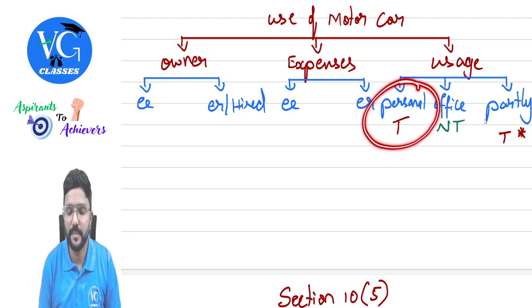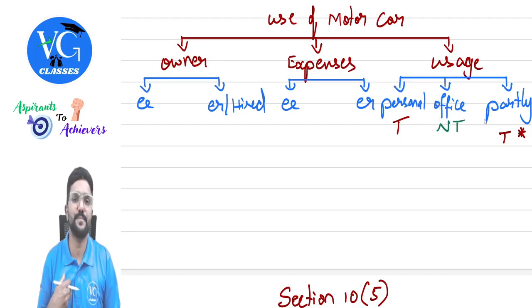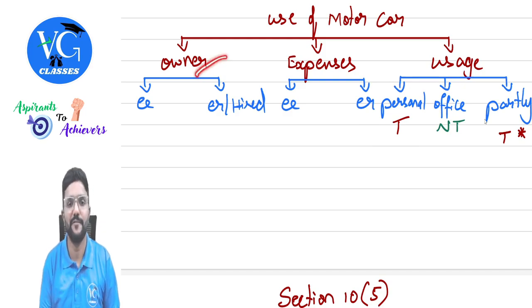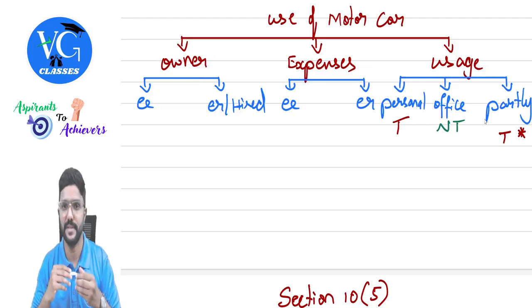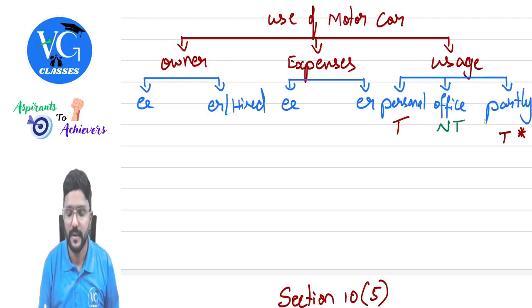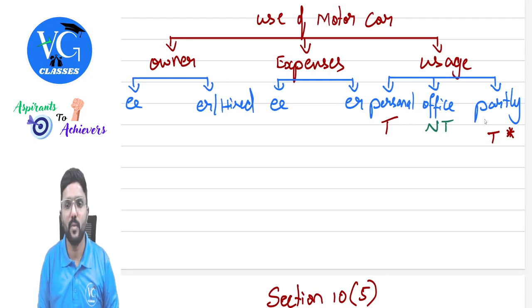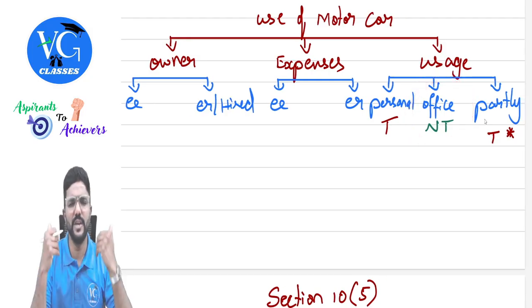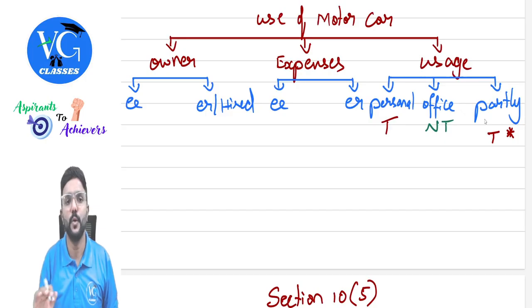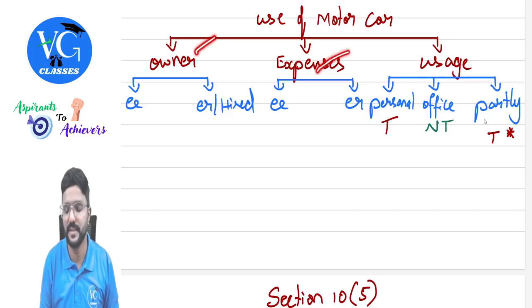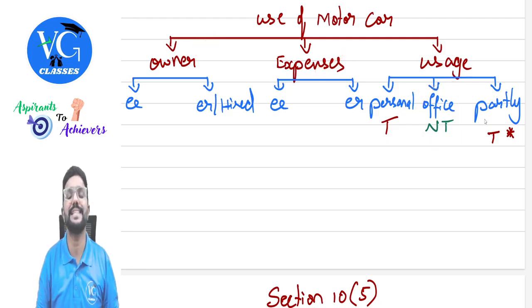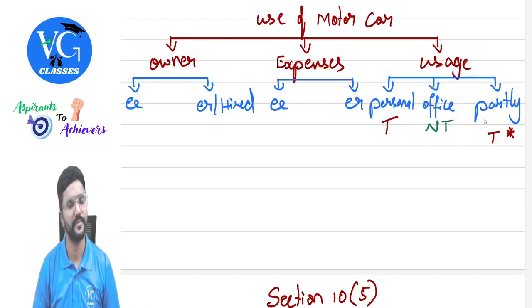If it is for personal purpose, then it is taxable as perquisite in the hands of employee, guys. We need to see who is the owner and who is incurring the expenses. Clear? So whatever benefit the employee is getting, it will be taxable as perquisite in the hands of employee. Sir, what if it is used only for official purpose? Then no matter who owns the car, who incurs the expenses, nothing is taxable as perquisite in the hands of employee, guys. It is not taxable.